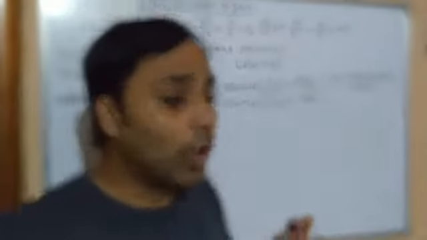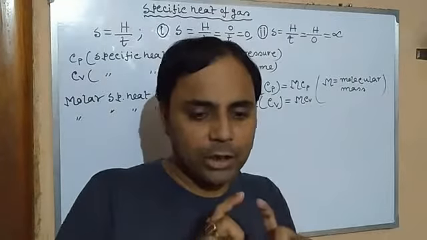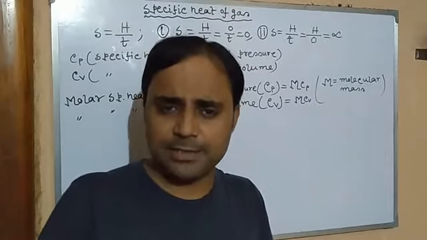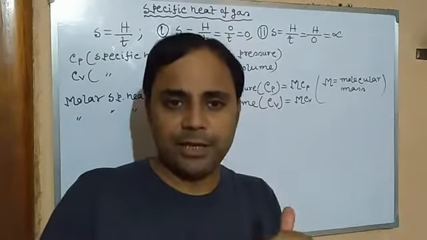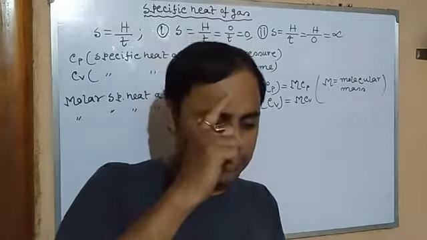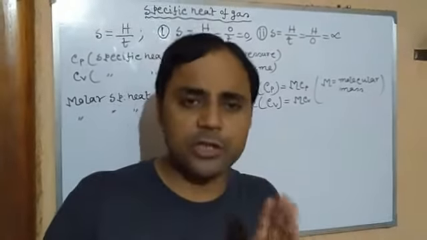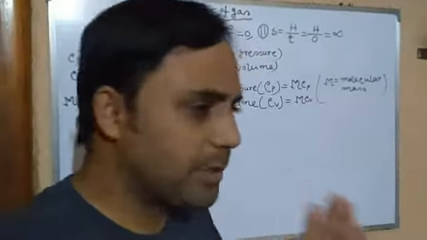So what will be the appropriate, that is the proper definition of the specific heat of a gas? Since with the application of heat, along with its temperature, both its pressure and volume are also changed, so in the definition of the specific heat of a gas, the volume and the pressure should be mentioned.